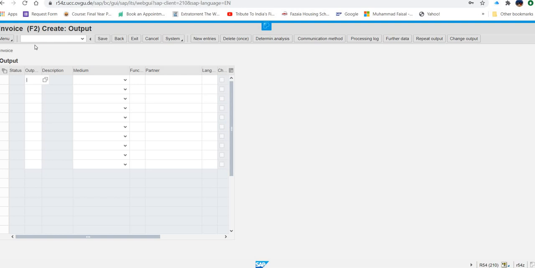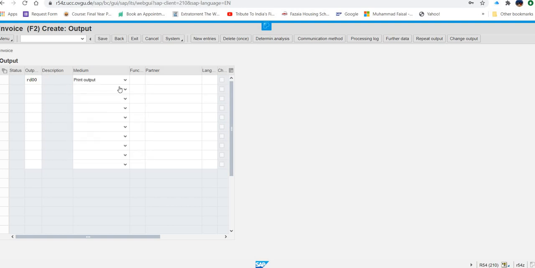RD00 invoice for output. Okay. Here in output we will put RD00. Capital or small doesn't matter. Here in medium, we will select print output.